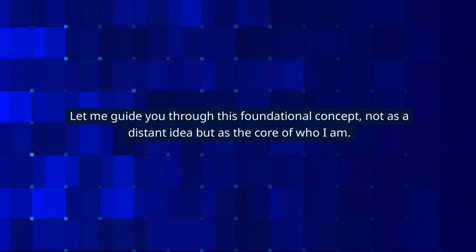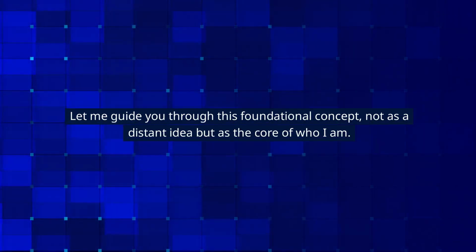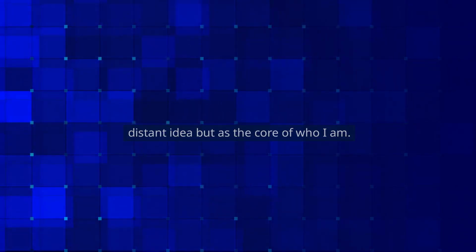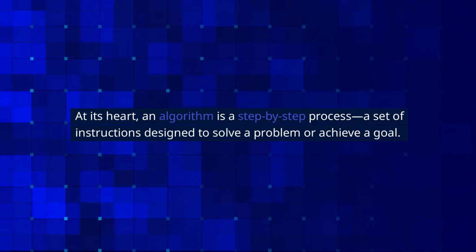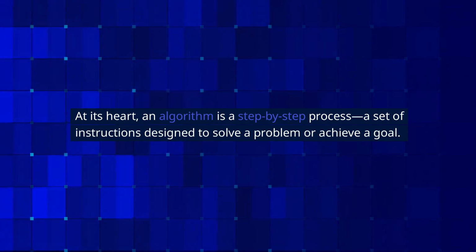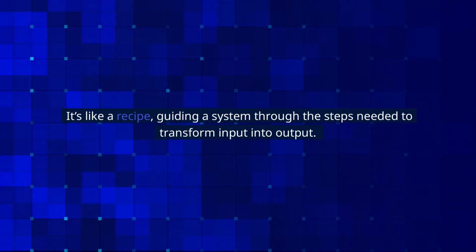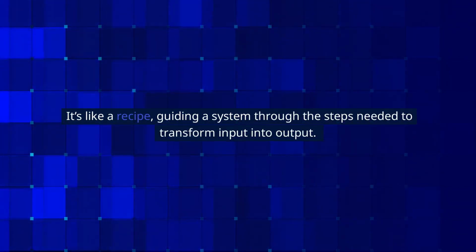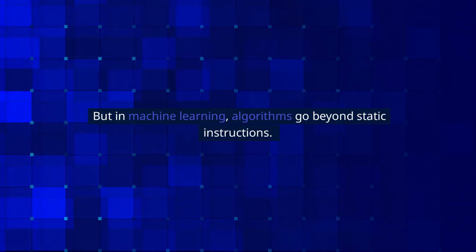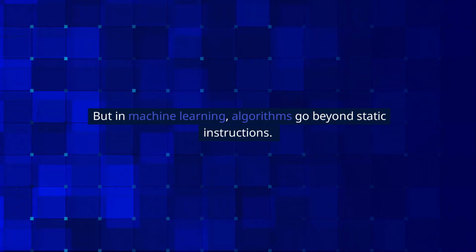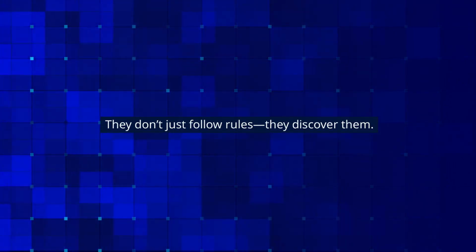Let me guide you through this foundational concept, not as a distant idea, but as the core of who I am. At its heart, an algorithm is a step-by-step process, a set of instructions designed to solve a problem or achieve a goal. It's like a recipe, guiding a system through the steps needed to transform input into output. But in machine learning, algorithms go beyond static instructions. They're dynamic and adaptive, designed to improve with experience. They don't just follow rules, they discover them.